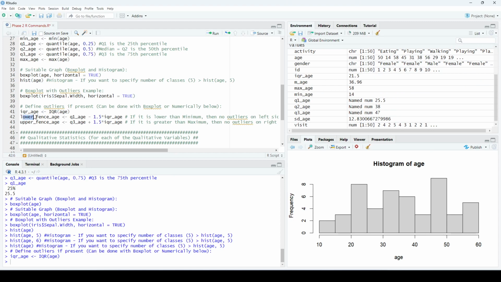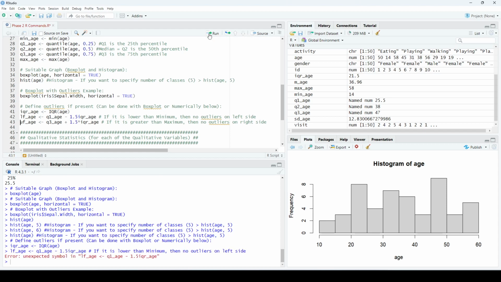Now to find the lower fence, we can write LF, and the upper fence is UF. LF of age. The rule of the lower fence is Q1 minus 1.5 IQR. So we will write it in R like this: Q1 of the variable age. This is the one that I saved already, don't forget that. Minus 1.5 IQR of the variable age.